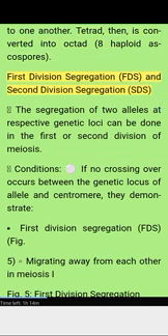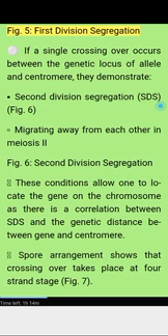First division segregation (FDS) and second division segregation (SDS). The segregation of 2 alleles of respective genetic loci can occur in the first or second division of meiosis. Condition: if no crossing over occurs between the genetic locus of the allele and the centromere, they demonstrate first division segregation (FDS), the alleles migrating away from each other in meiosis I. Figure 5. First division segregation.